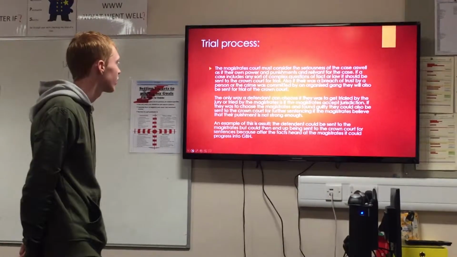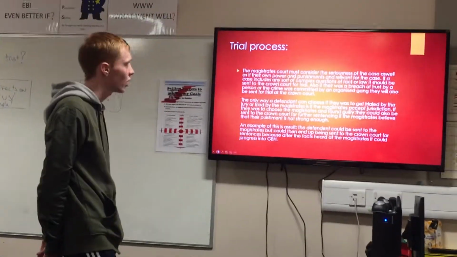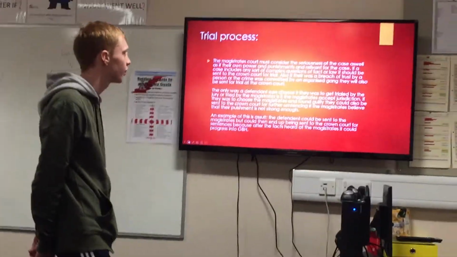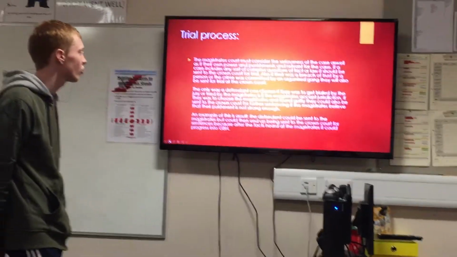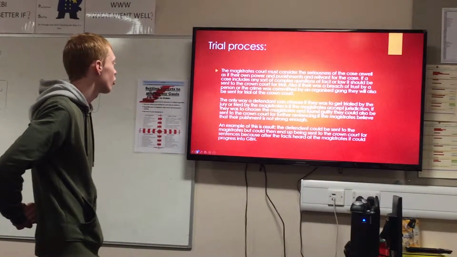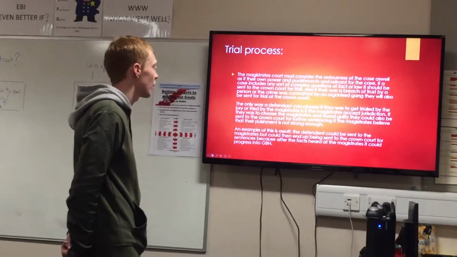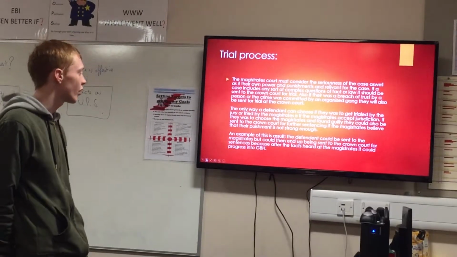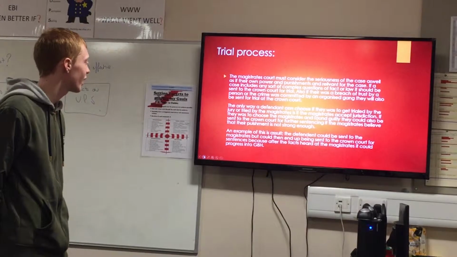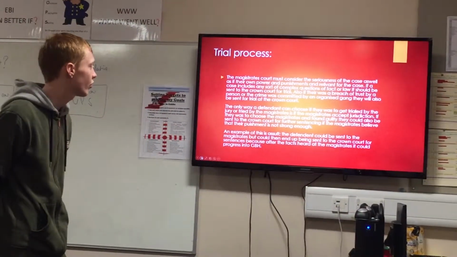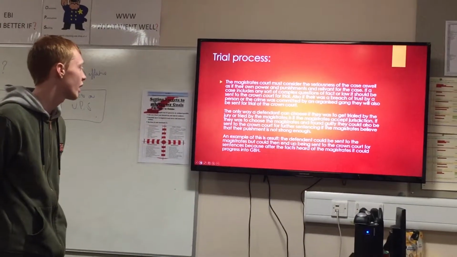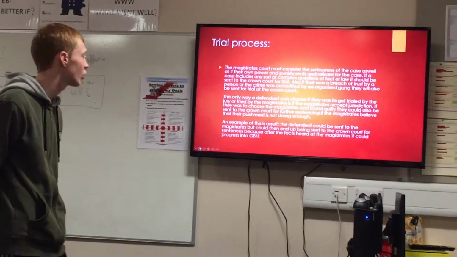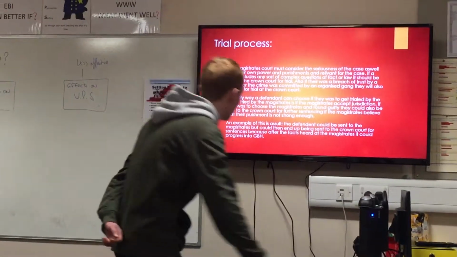The only way a defendant can choose whether to be tried by a jury or by magistrates is if the magistrate accepts jurisdiction. If they choose the magistrates and are found guilty, they could also be sent to Crown Court for further sentencing if the magistrates believe that their punishment is not strong enough. An example of this is assault. The defendant could be sent to the magistrates but could then end up being sent to Crown Court for sentencing because, after the facts are heard by the magistrate, it could be progressed into GBH.